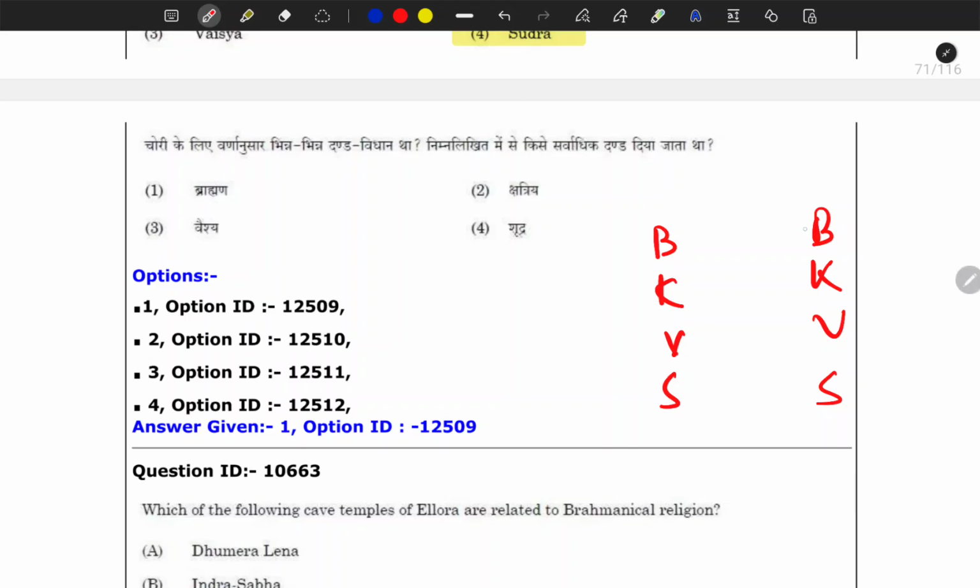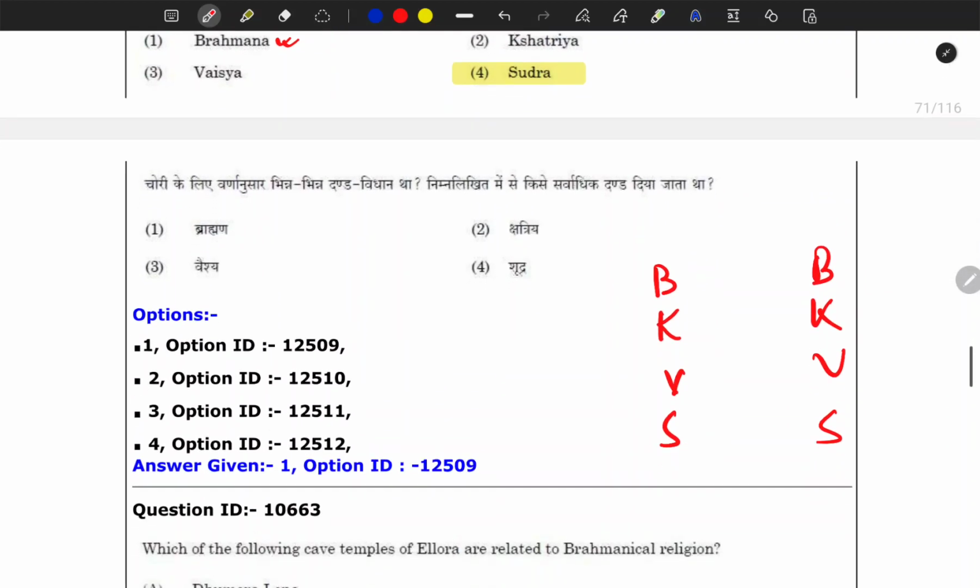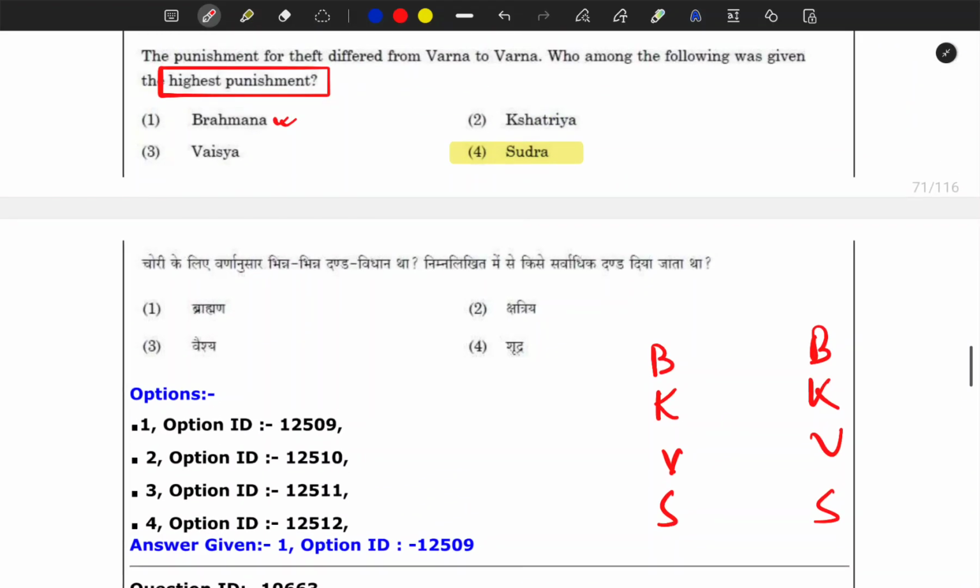So here, if a Brahmana was stealing something from Brahmanas, Kshatriyas, Vaishyas and Shudras, then it was not a criminal act. They were only given very light punishments, because they were considered the carriers of knowledge. If you kill a Brahmana, it means you are killing the entire generation which was open for knowledge. This is what they believed. Whether it's true or not is up to you, but this is what they believed, and based on this philosophy only, the higher the Varna, the lower the punishment. Okay, remember this.